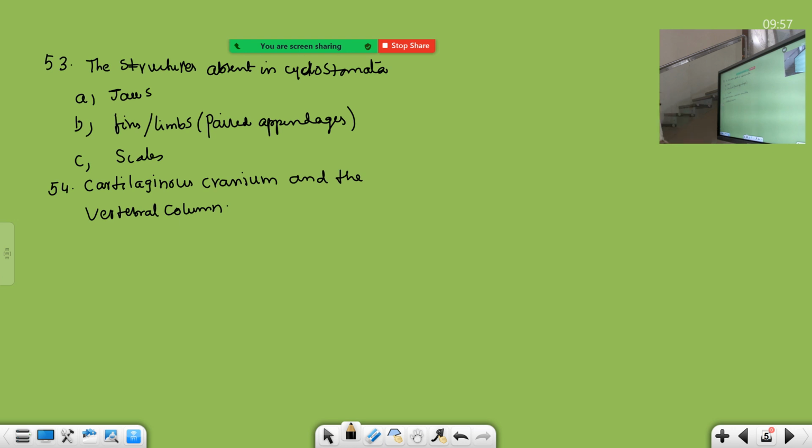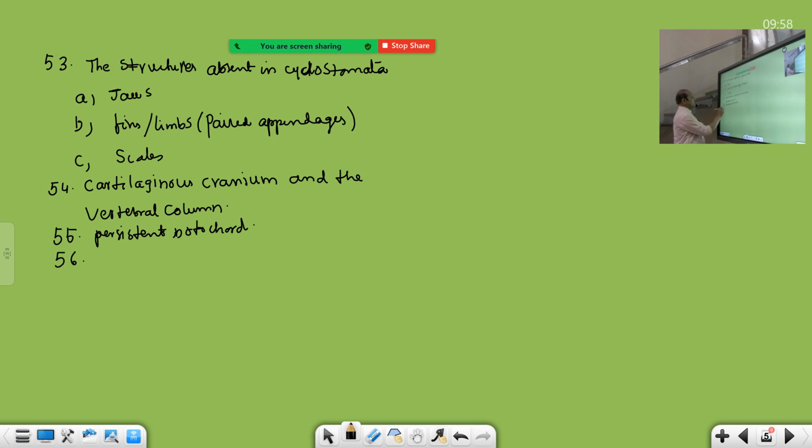So cartilaginous cranium and vertebral column are present in the cyclostomes. Very important point. Sometimes notochord is persistent. Persistent notochord is also a point in the Chondrichthyes, but here also it is given. Persistent notochord means notochord present throughout life. That's why it is in a cartilaginous condition.